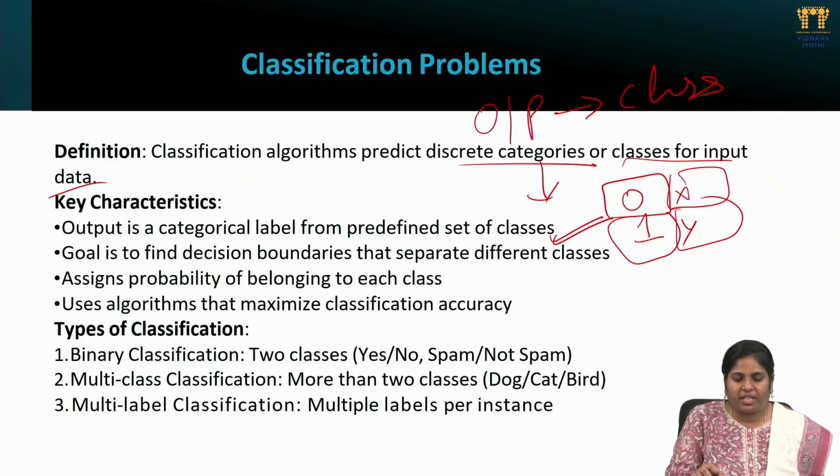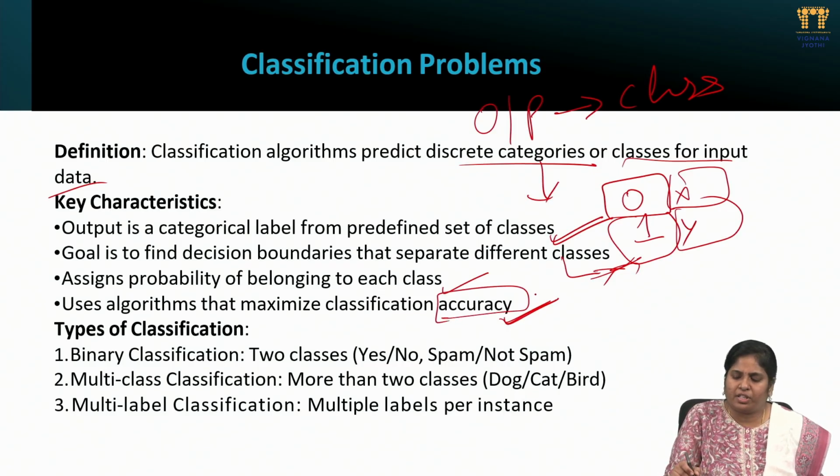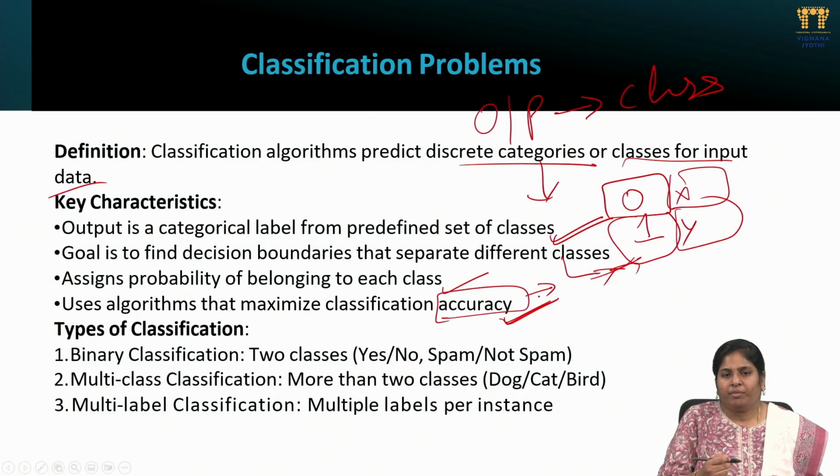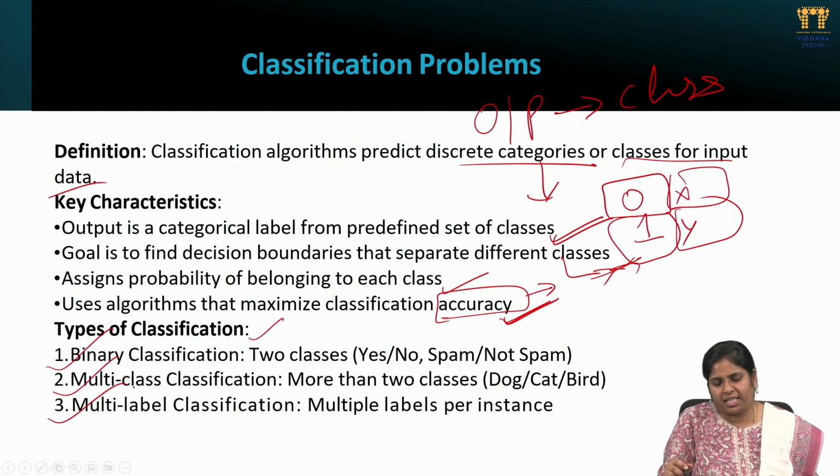Next, the goal is to find decision boundaries that separate the different classes, so the decision boundaries differ across class levels. Next, assign the probability of belonging to each class. Next, use algorithms that maximize classification accuracy. We use not just a single algorithm but two or more approaches, and we choose the algorithm with the best accuracy as the best prediction. Next, types of classification: we have binary classification, multi-class classification, and multi-label classification.